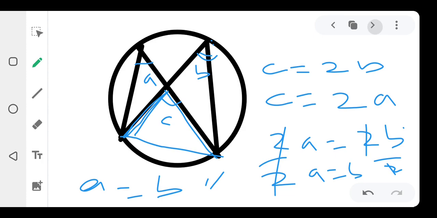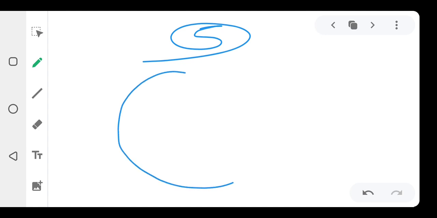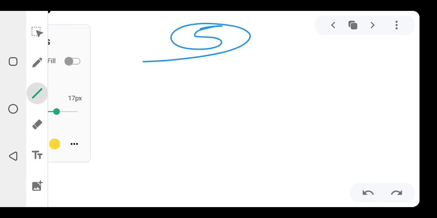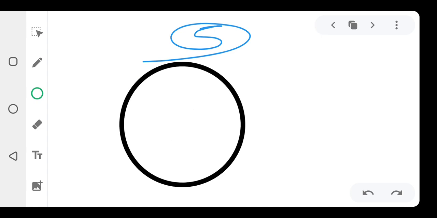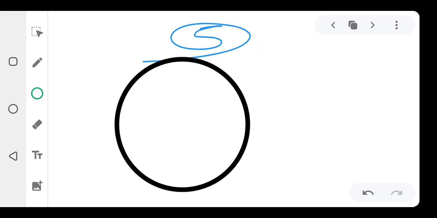Alright, let us quickly move to theorem 5 now. What do we need to talk about? Okay, let us talk about this now. We're going to be talking about the angles in a cyclic quadrilateral. Let me draw a better one. What I mean by cyclic quadrilateral is a quadrilateral drawn in a circle, and all four vertices are touching the circumference of the circle.